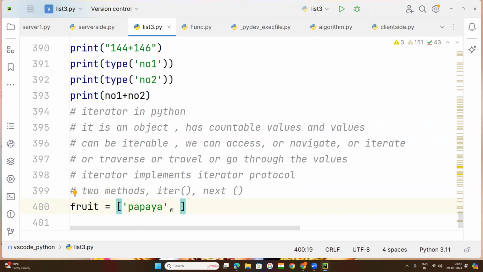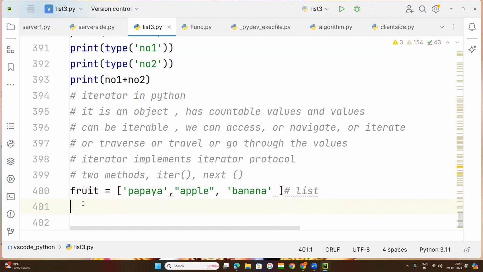One more, apple. Here I have mentioned double quotation. No issue, single quotation or double quotation, as you wish. Papaya, apple, banana. Now what happened? A list is created. That is called fruits is a list. Comment here: fruits is a list. A list is always mentioned in square brackets.